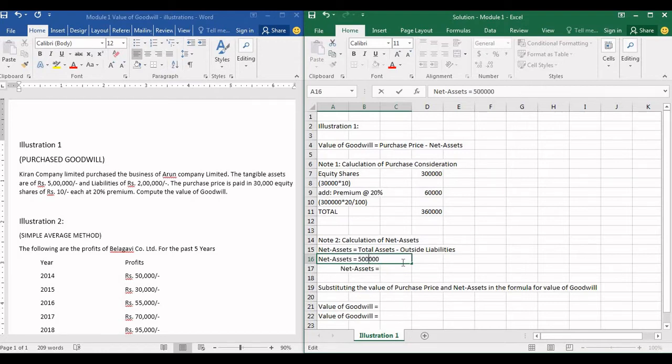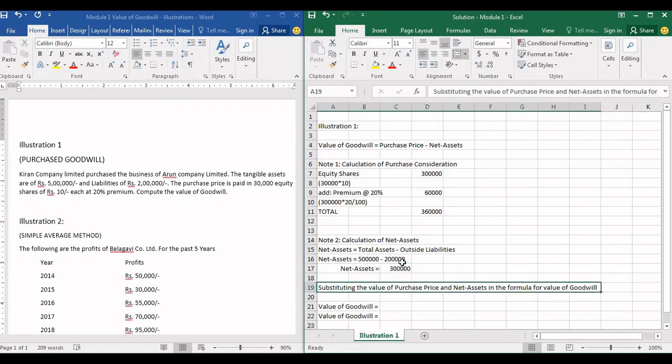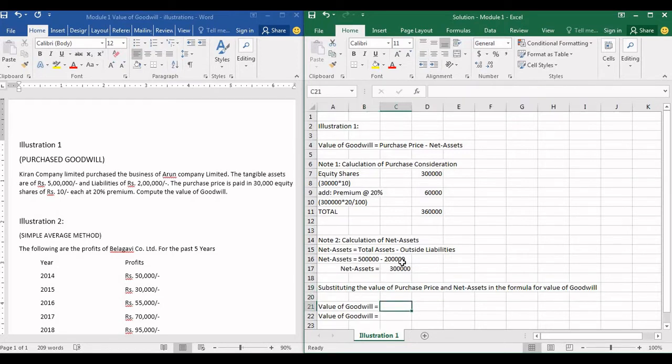So I have taken 5 lakhs minus outside liabilities. They have directly given the liabilities as 2 lakhs. So let us take 2 lakhs here. 5 lakh minus 2 lakhs, that is 3 lakhs. Now substitute the values of purchase price and net assets in the formula for value of goodwill.